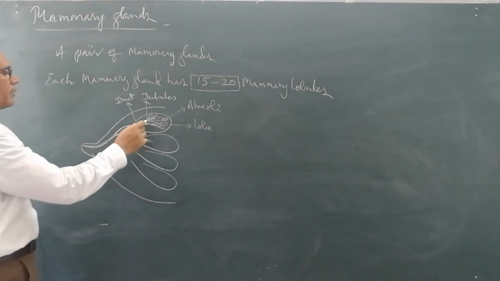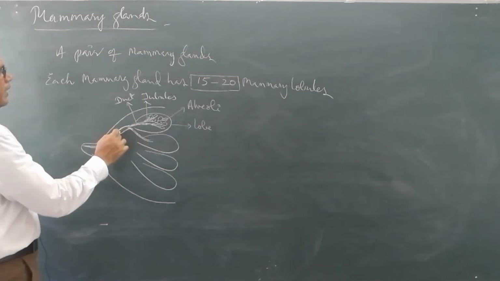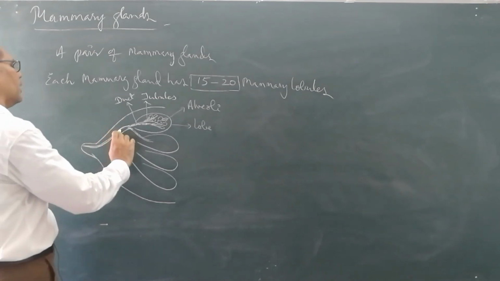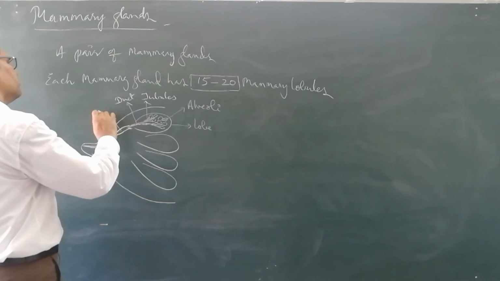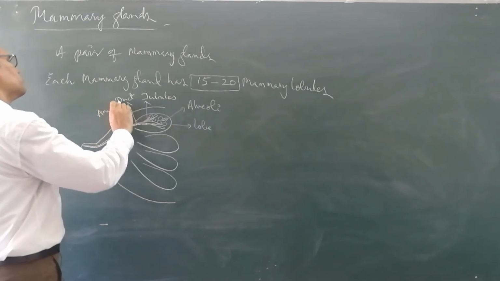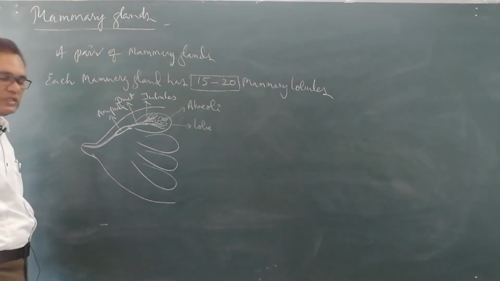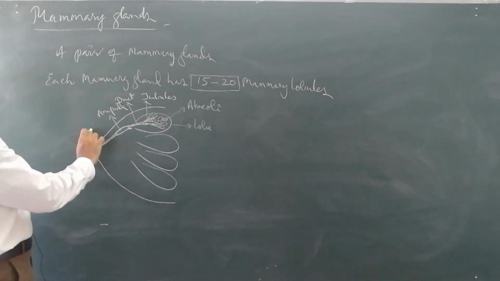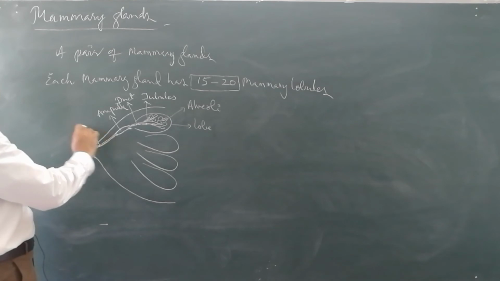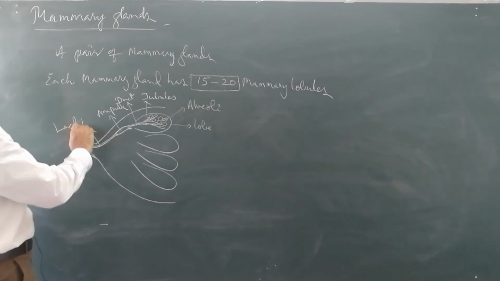Now all these mammary ducts together form one mammary ampulla. Now this mammary ampulla opens into the nipple through the lactiferous duct.